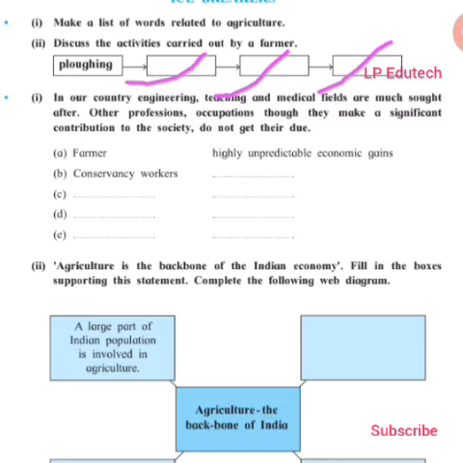Suppose the farmer: number one, farmer, highly unpredictable economic gain. He gets gains, but it is unpredictable because it depends on nature. Many hardships he faces, therefore it is unpredictable economic gain. Conservancy workers. Now what are those conservancy workers? That means there is no protective clothing. Now here you can add this information.